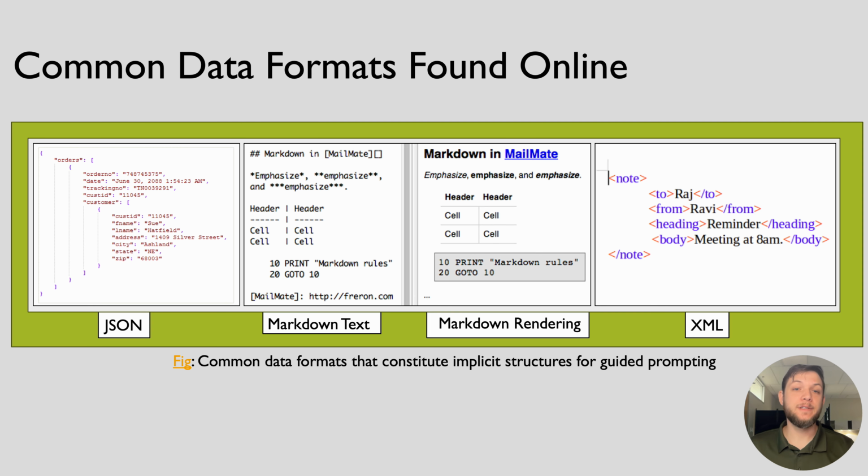Here are examples of data types we primarily rely on: JSON, Markdown, and XML. Each of these offered structures to help elicit a response from our model. For example, a combination of Markdown and JSON can be used to provide instruction and enforce a data type that can be read directly into your programming language of choice.